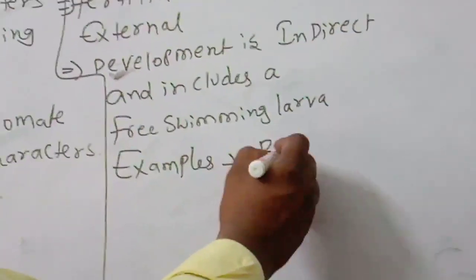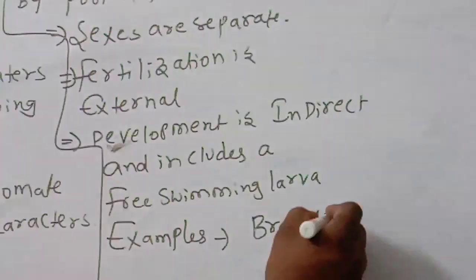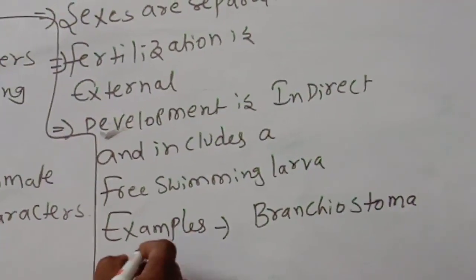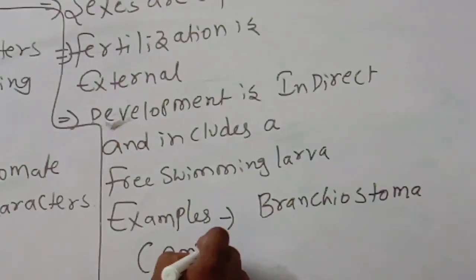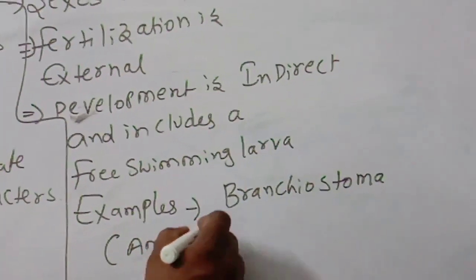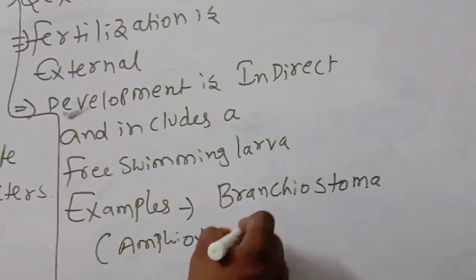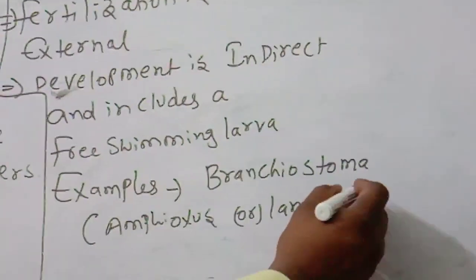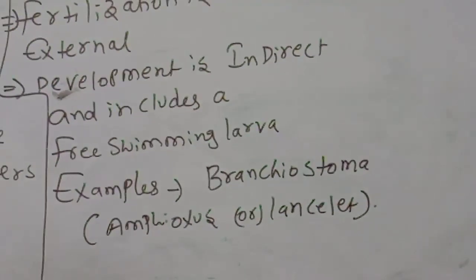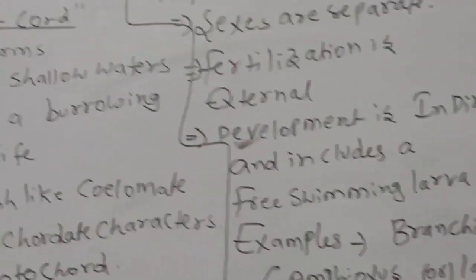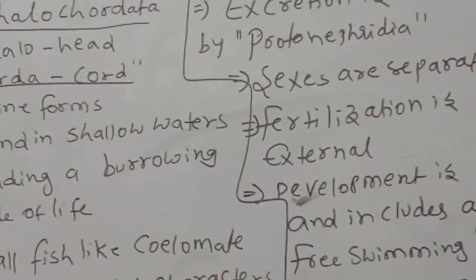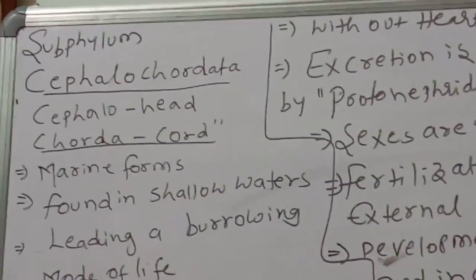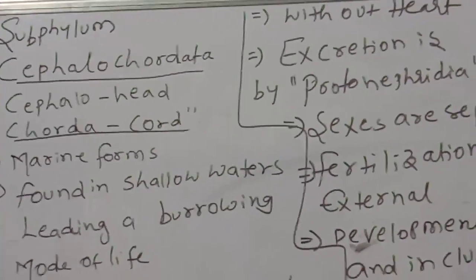You know very well. Branchiostoma, number one. Amphioxus or lancelet. This point you should have to remember. Okay, children, very, very important. There will be an example of cephalochordata: Branchiostoma, amphioxus or lancelet.